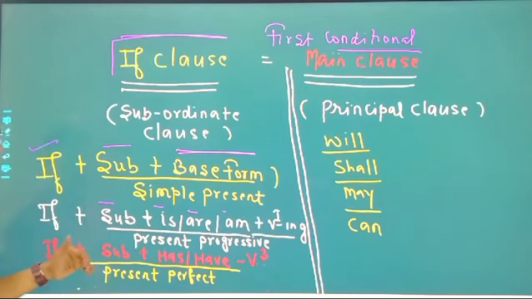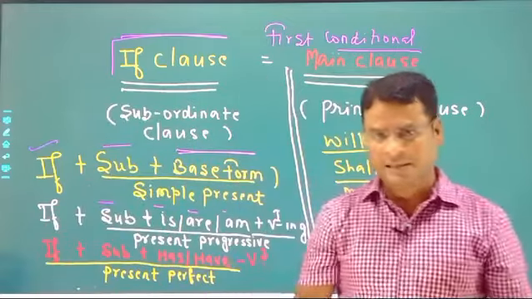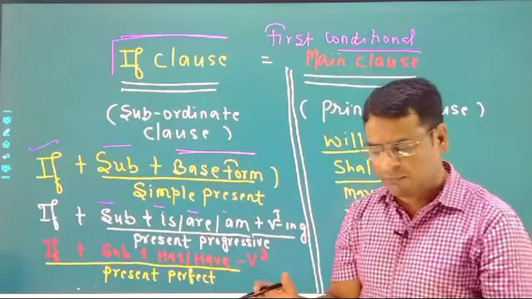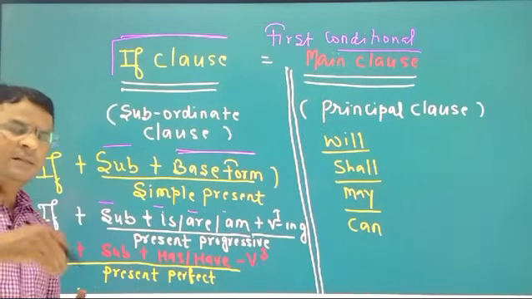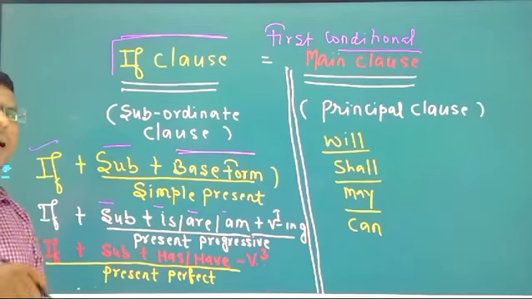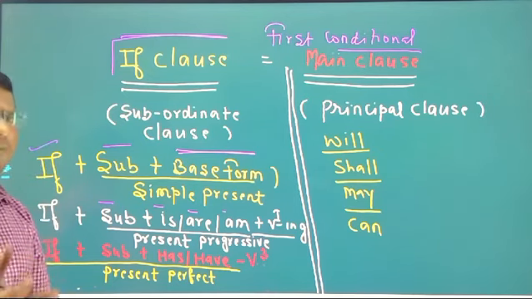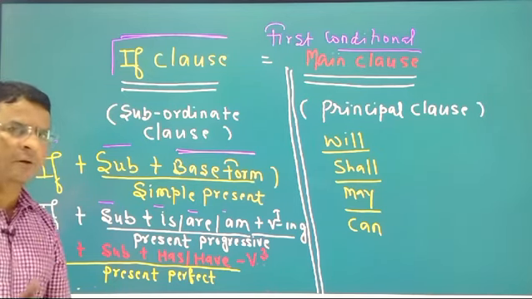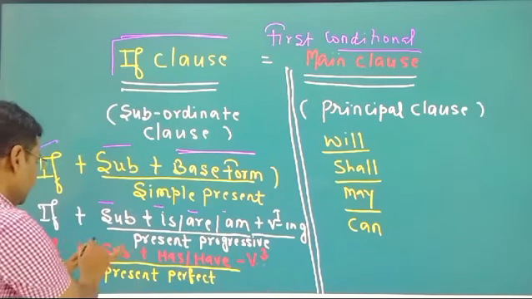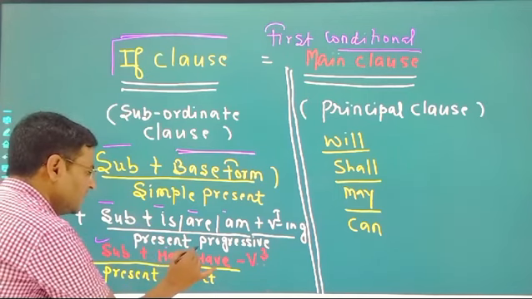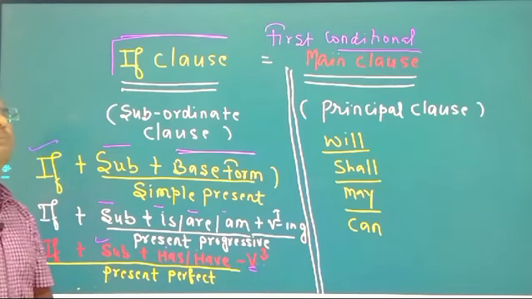And sometimes in the if clause we also find present perfect tense. In present perfect tense, as you can see here, there are two auxiliaries, has and have. Has is used with a singular subject and have is used with a plural subject. And after that we find the third form of the verb, which is also called the past participle. So you can see subject, and after that the auxiliary has or have, and after that the third form of the verb. This is called present perfect.